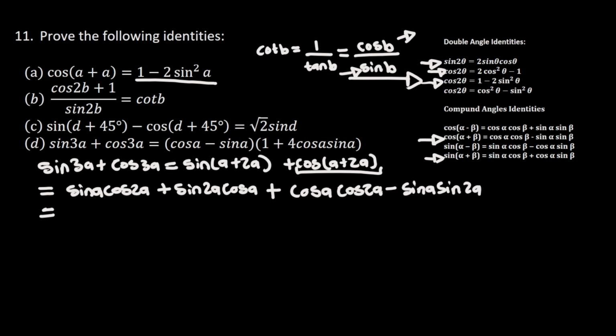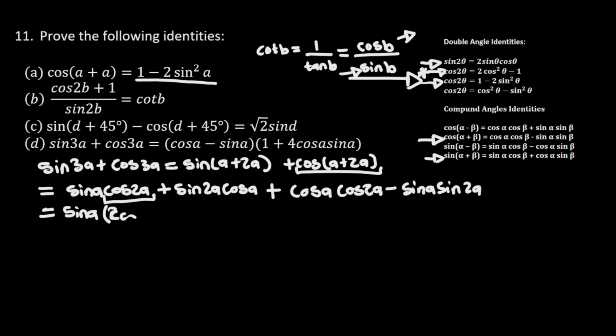And now I'm going to say that this is equal to sine of a times, I'm going to change this cos of 2a using this trig identity in order for me to get 2 cos square of a minus 1.